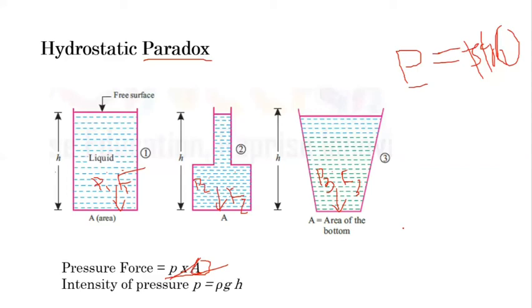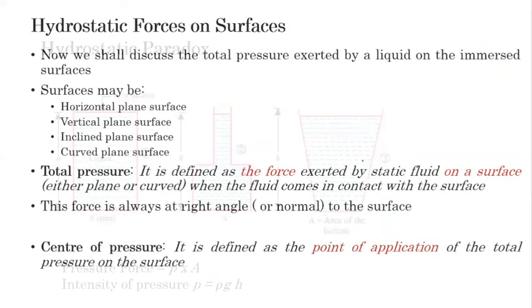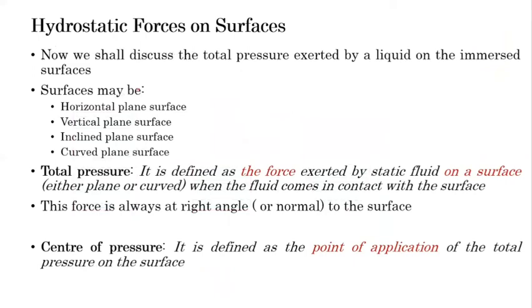Then we will move on to the surfaces. Forces on surfaces. Hydrostatic forces on surfaces. When we consider the force on surfaces which are in contact with the fluid, the surface may be a submerged surface or a partially submerged surface.